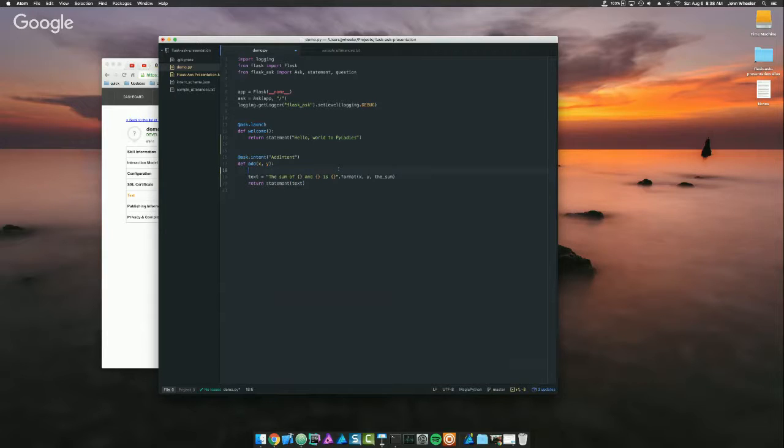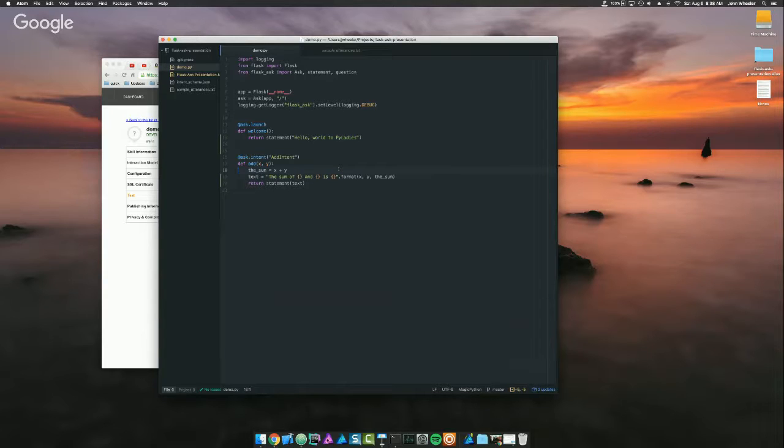Okay, and then I'll say the sum equals x plus y. And this has a bug in it that I'll go over, but just to show you how this is working: we've created an intent called add intent that we configured in the Alexa service, and now we've mapped that to a function called add, and we pass in x and y as the slots. We're computing the sum of those, and then we create a variable called text, which is going to speak the sum back to the user.